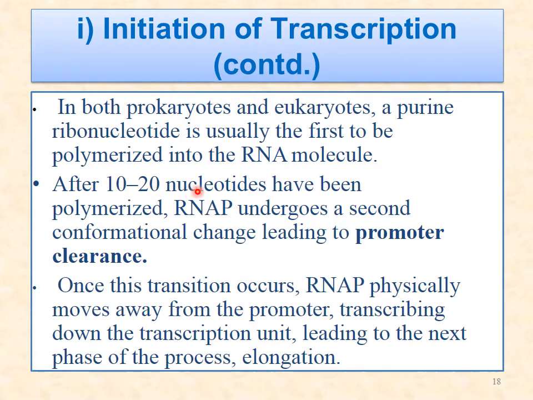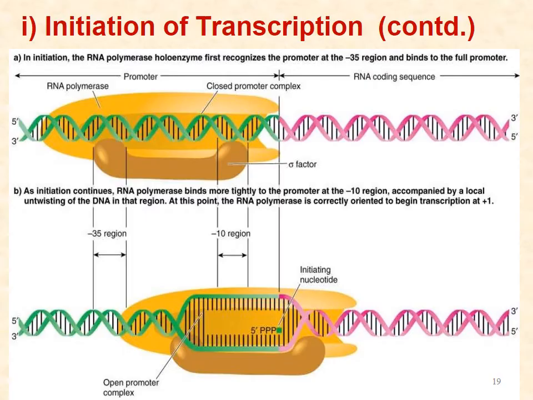After 10 to 20 such nucleotides have been polymerized, the promoter region is cleared, and it undergoes a conformational change. On this transition, RNA polymerase physically moves away from the promoter and transcribes down the transcription unit, leading to the next phase of the process, known as elongation. So initiation is then complete.